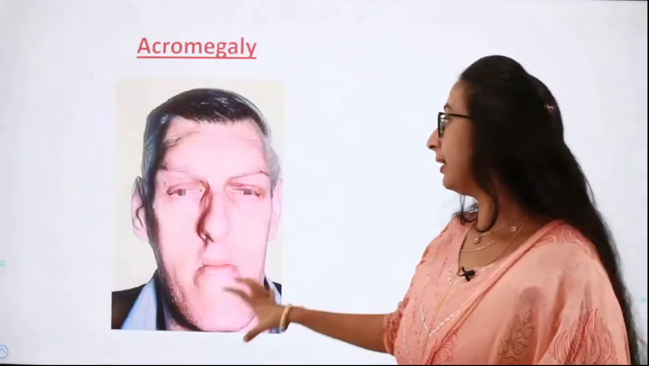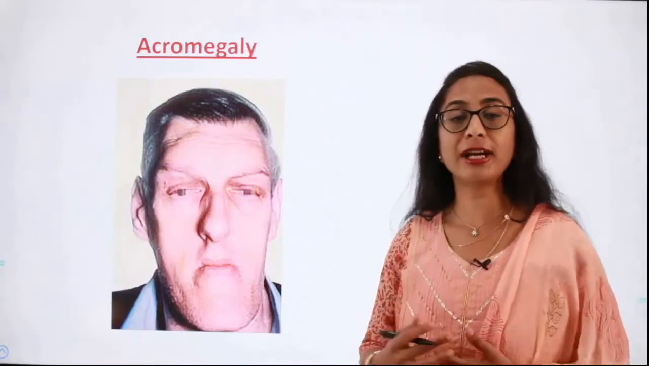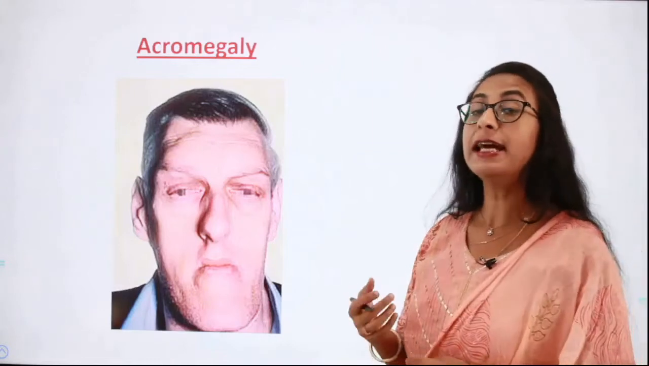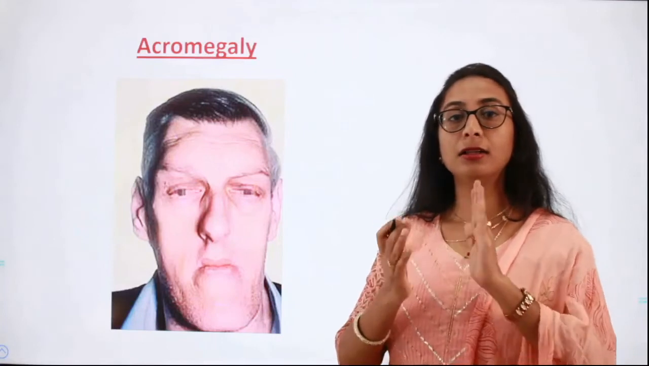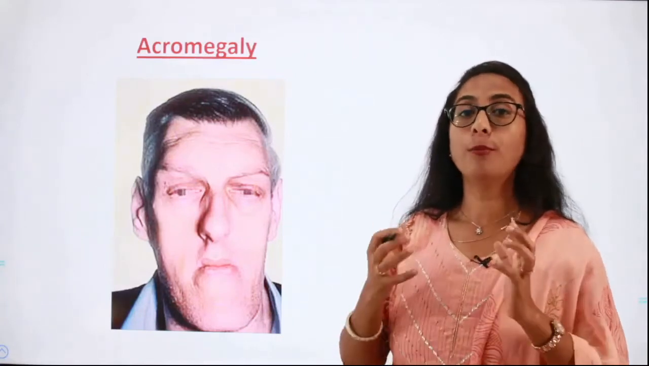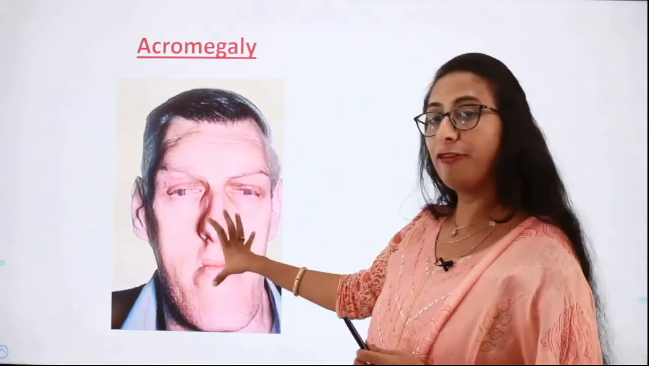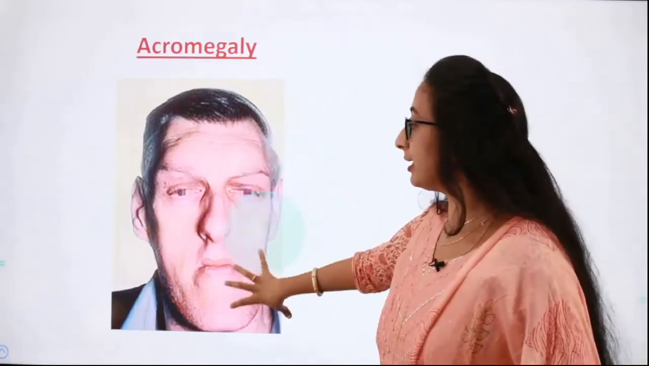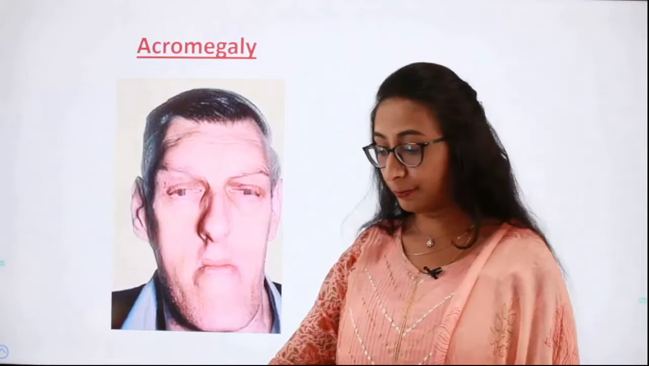Next is acromegaly. When there is excess synthesis of growth hormone after the person has reached adolescence. After adolescence age, if there is excess secretion of growth hormone by the pituitary, it leads to disproportionate growth of the hands, the feet, and also bones of the face. So that leads to disproportionate growth in the face, hands and feet. Here you can see how it is disproportionate, isn't it? So this happens when there is excess growth hormone after the person reaches adolescence. Then this condition is called as acromegaly.